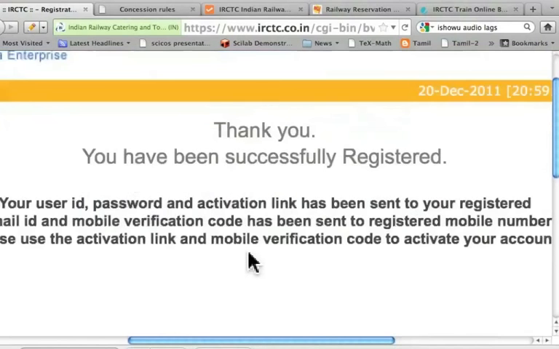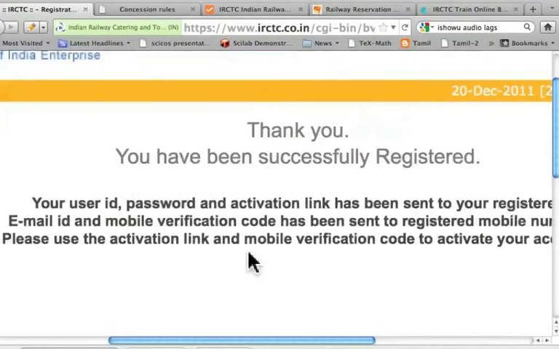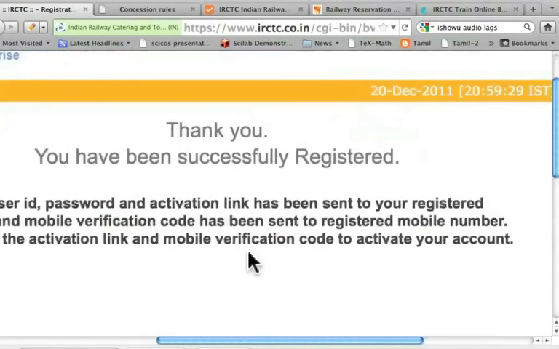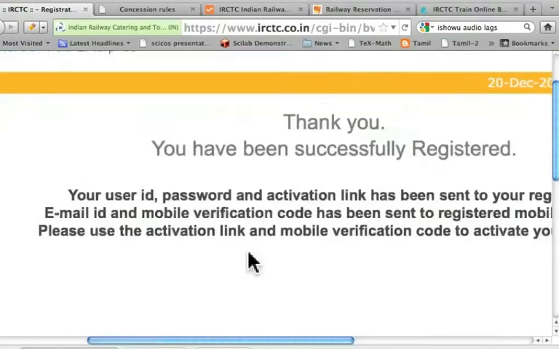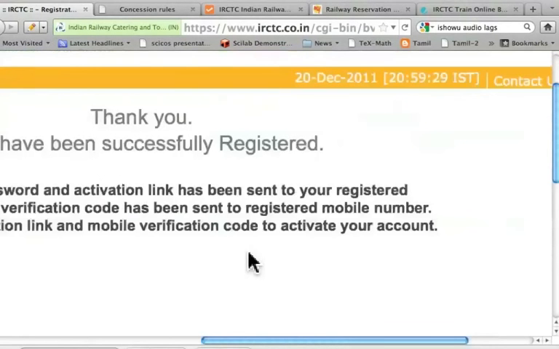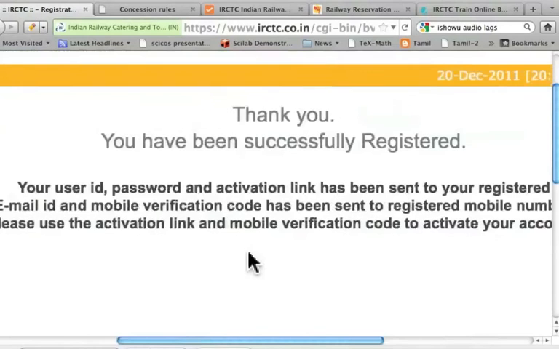It says that your user ID, password and activation link have been sent to your registered email ID and mobile. Verification code has been sent to registered mobile number. Please use the activation link and mobile verification code to activate your account.